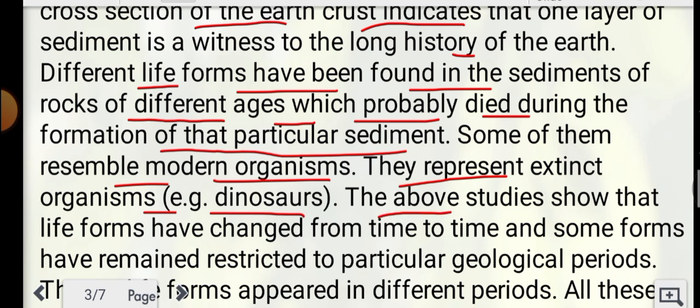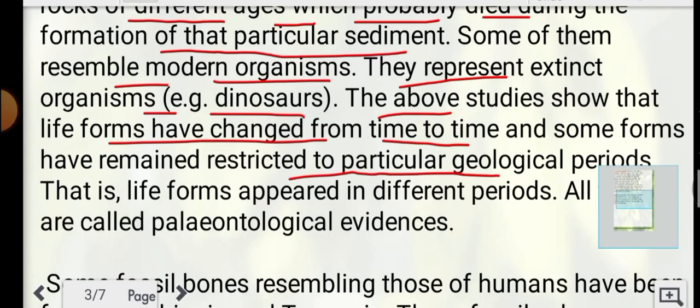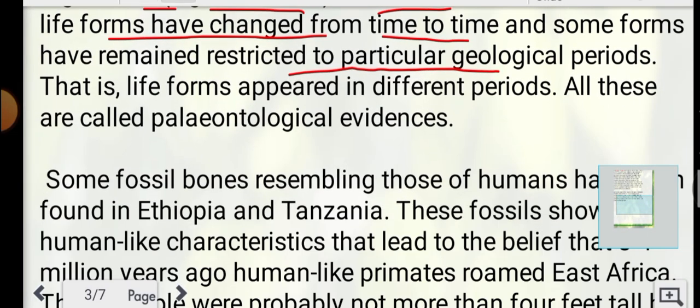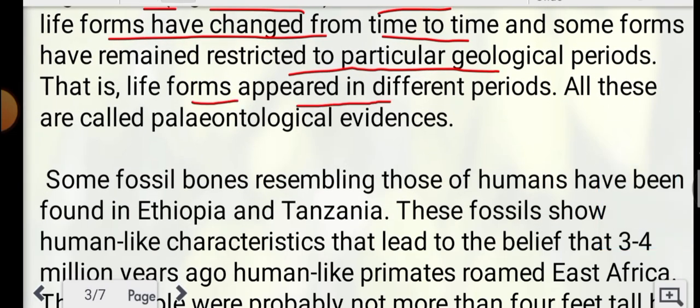The above studies show that life forms have changed from time to time, and some forms remained restricted to a particular geological period, that is, life forms appeared in different periods. All these are called paleontological evidences.